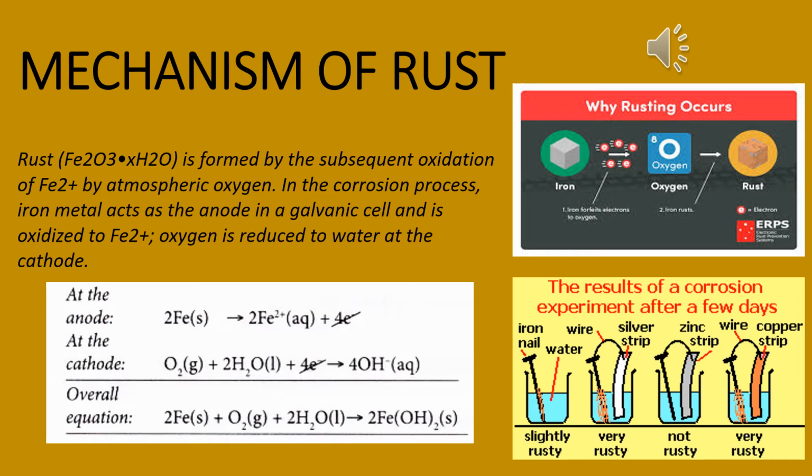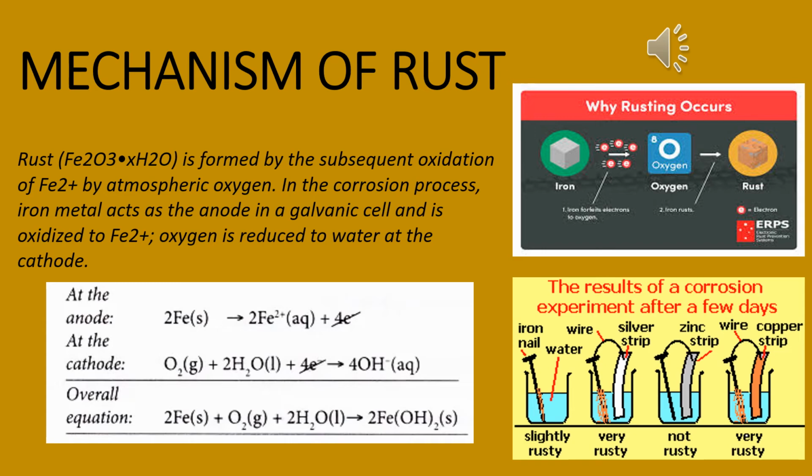So reaction at the anode: 2Fe(s) forms 2Fe2+(aq) plus 4 electrons. At the cathode, oxygen gas plus 2H2O(l) plus 4 electrons, and these 4 electrons will be reduced to form ultimately at the cathode 4 hydroxyl ions in aqueous solution.